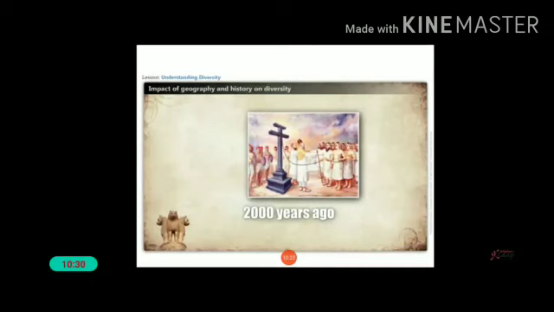Saint Thomas brought Christianity to India about 2000 years ago. Many Arab traders also came and settled down here. Ibn Battuta, who traveled here a little less than 700 years ago, wrote a travelogue in which he describes the lives of Muslims and says that they were a highly respected community.